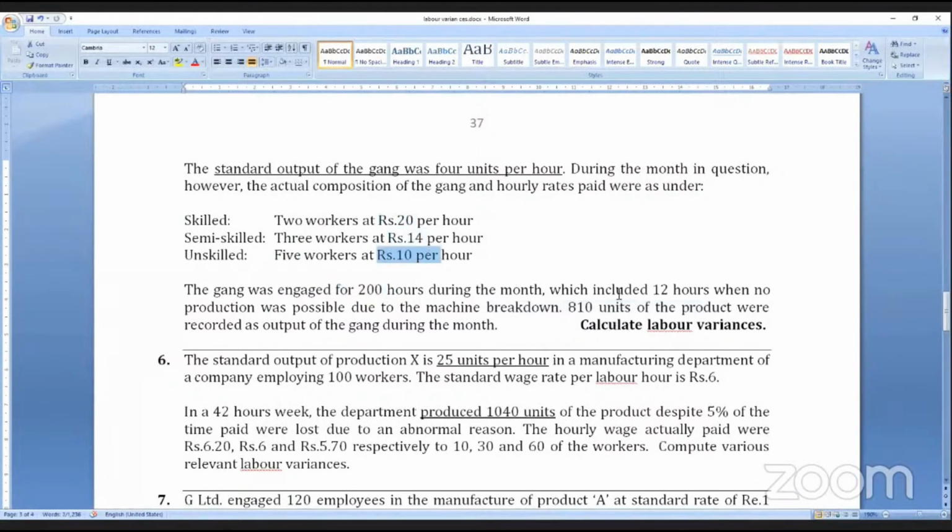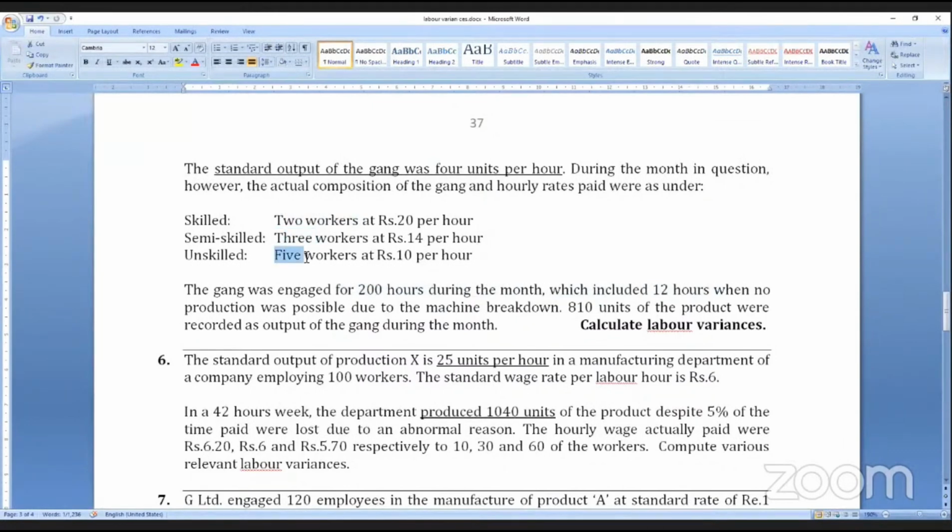Fourth column, actual hours worked. You can see the gang was engaged for 200 hours during the month, which included 12 hours when no production was possible due to machine breakdown. So 200 hours, minus 12 hours, actual hours worked is 188. So 2 into 188, 3 into 188, 5 into 188.